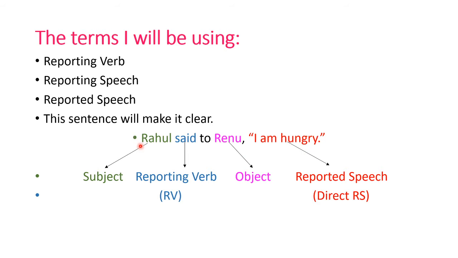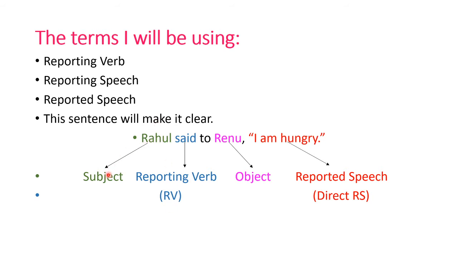Now, in this sentence, "Rahul said to Renu" is known as the reporting speech, and "I am hungry" is the reported speech. In the first part, that is the reporting speech, "said" is called the reporting verb, and wherever I mention the reporting verb, I'll be writing it as RV.